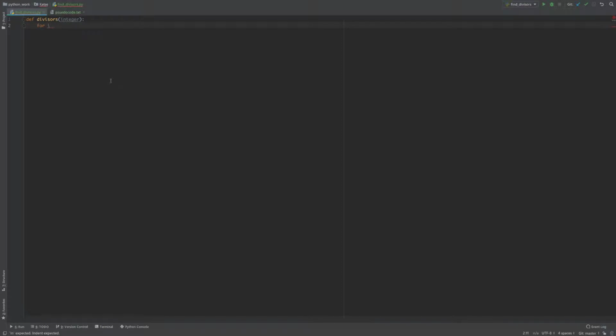For i, which is just a random variable, for i in a range of, I guess we could do 1, right? Yeah, in a range of 1 to the integer, take the integer and modulus it against i. Oh, we'll call that x.